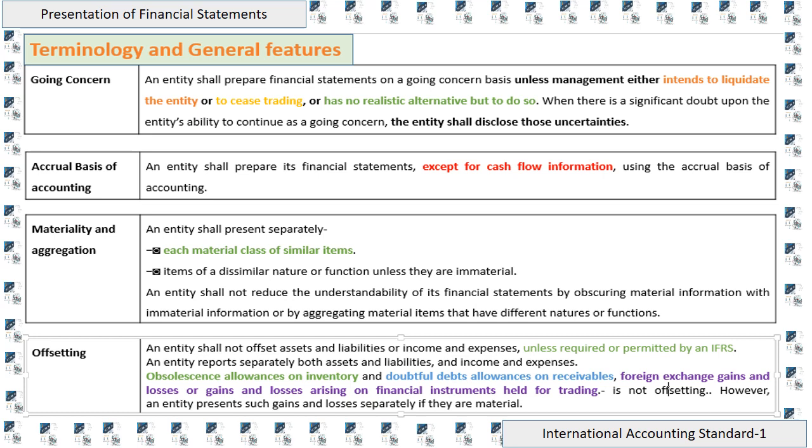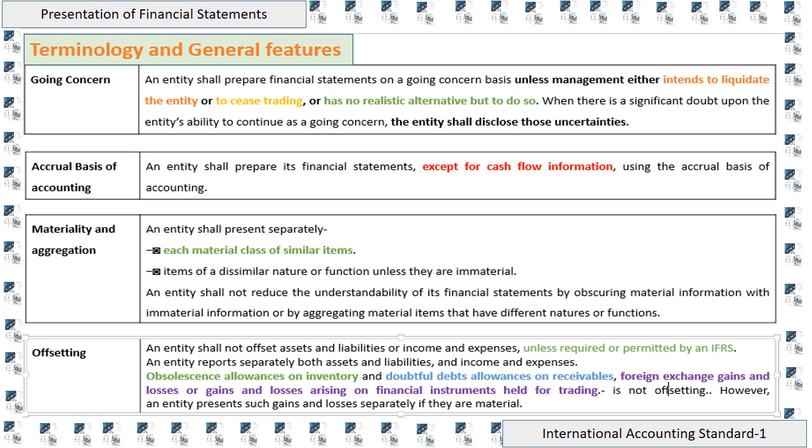Materiality and aggregation. An entity shall present separately each material class of similar items, and items of dissimilar nature or function, unless they are immaterial. An entity shall not reduce the understandability of its financial statements by obscuring material information with immaterial information or by aggregating material items that have different natures or functions.